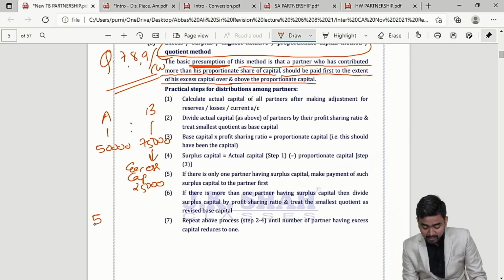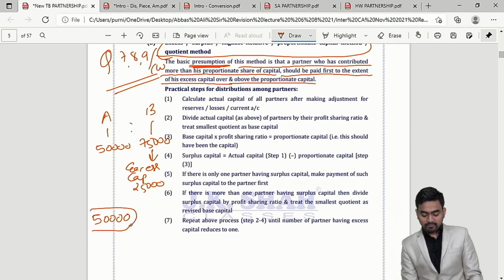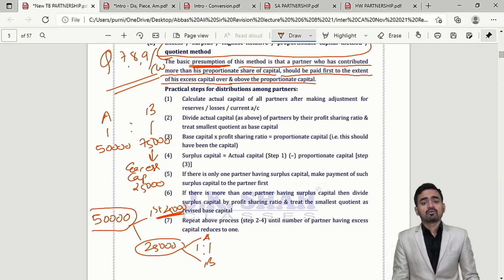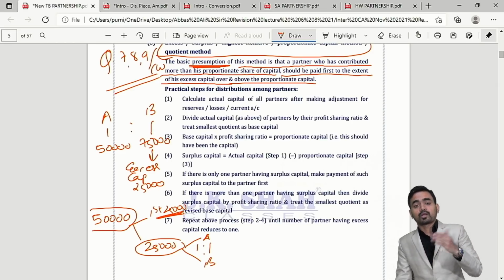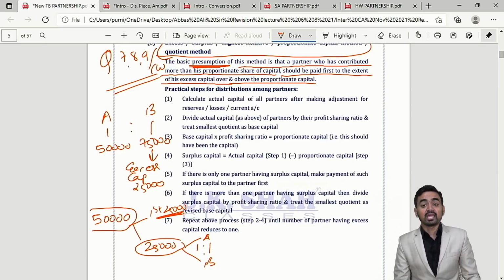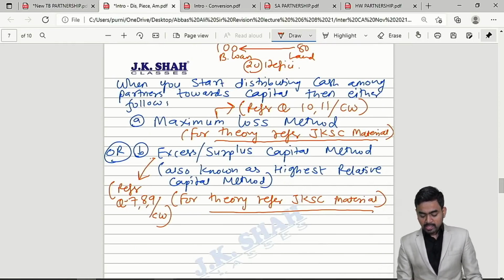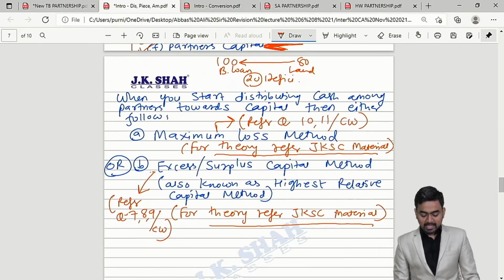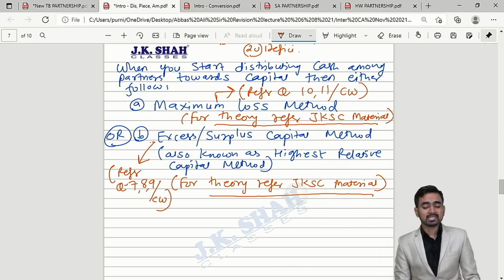So now if I am having only 50,000 rupees in hand, then out of 50,000, first we will pay 20,000 to B, that is the excess capital. Then the remaining 20,000 will be allocated between A and B in their profit sharing ratio. So surplus capital method says what? The fellow who has contributed more than the proportionate capital, his capital must be repaid first and thereafter the balance in profit sharing ratio. Okay. So the entire theory of piecemeal distribution we have discussed: 3 questions, and there are 2 methods, number 1 maximum loss method and number 2 surplus capital method.